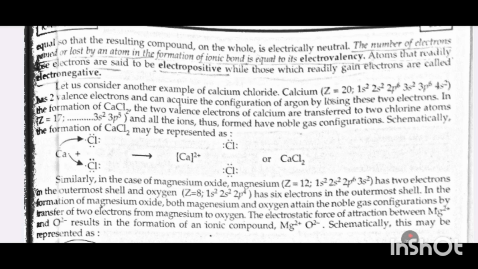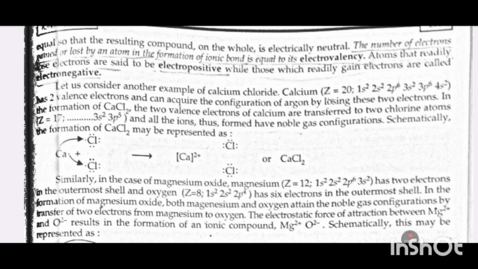Let us consider another example, calcium chloride. Calcium, Z equal to 20, 1s2, 2s2, 2p6, 3s2, 3p6, 4s2, has two valence electrons and can acquire the configuration of argon by losing these two electrons.